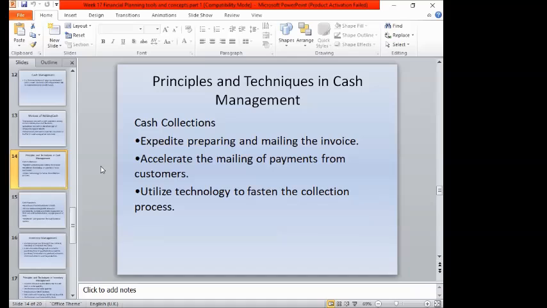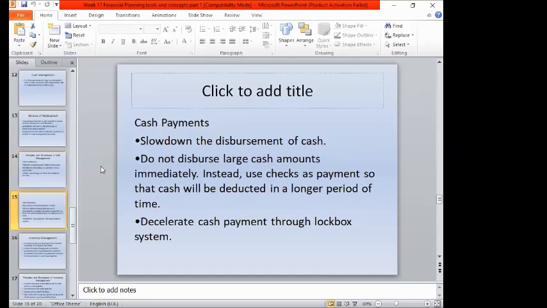So cash management talks about holding cash on hand as an emergency fund in order to cover some business activities. What are the principles and techniques in cash management? Of course, first is the cash collections. We have to prepare the collectibles and accelerate bills or payments to our debtors. There's technology utilized to hasten the collection process by sending bills and collecting from the debtors. And then cash payments, part of it are the procedures.